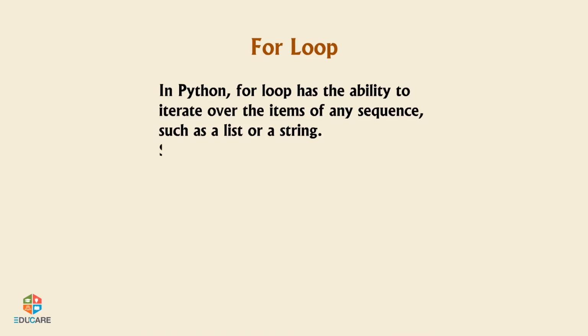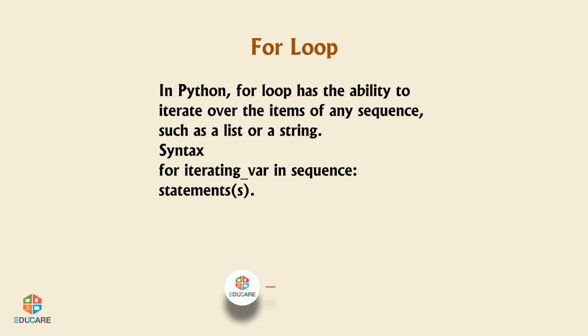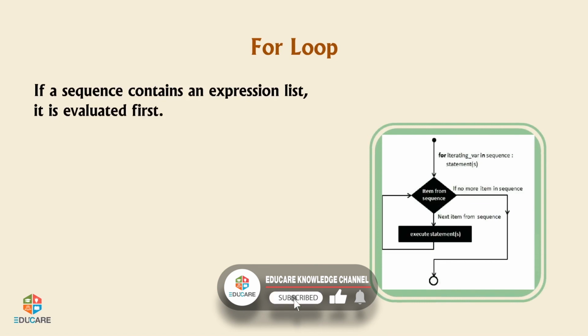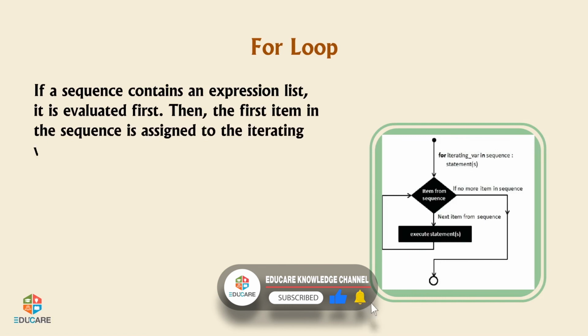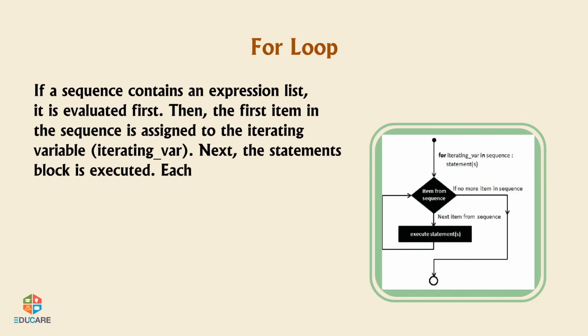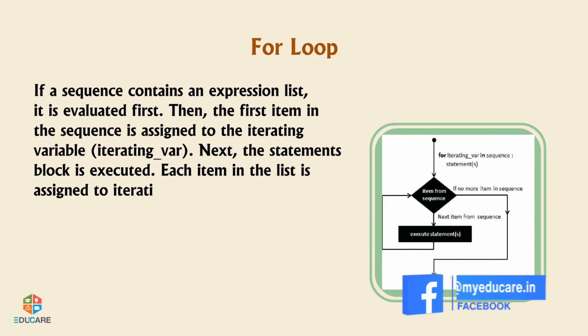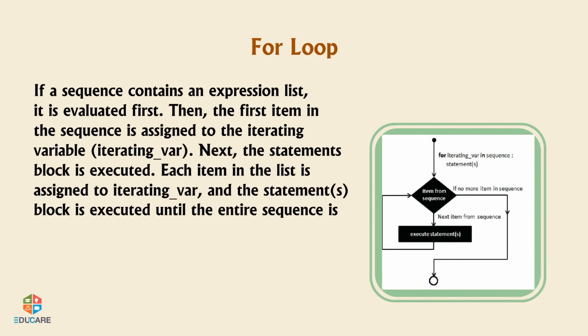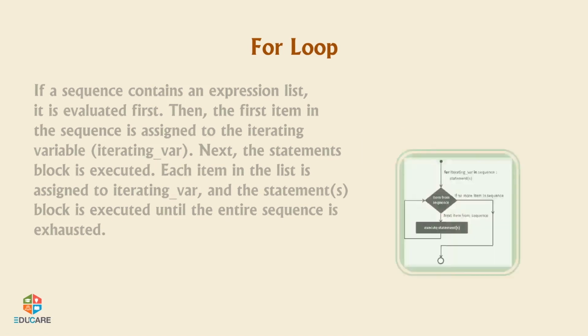For loop. In Python, for loop has the ability to iterate over the items of any sequence, such as a list or a string. Syntax: for iterating_var in sequence: statements. If a sequence contains an expression list, it is evaluated first. Then the first item in the sequence is assigned to the iterating variable iterating_var. Next, the statements block is executed. Each item in the list is assigned to iterating_var, and the statement or statements block is executed until the entire sequence is exhausted.